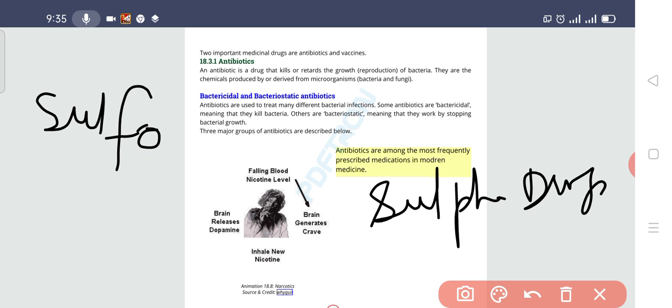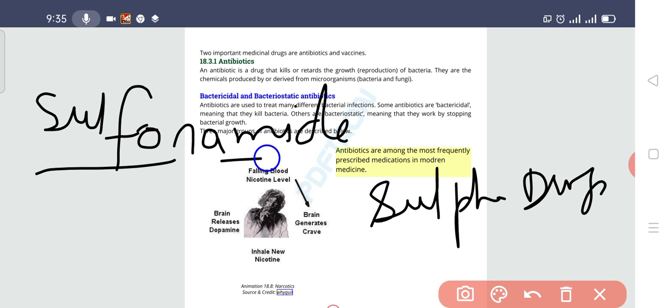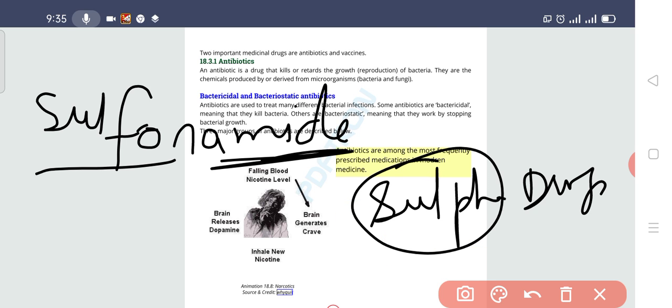What is that? Sulfonamide. So it contains the sulfur and the amide, like an amino group. What is this basically doing? This is an antibiotic which contains the sulfur group, and it is also a broad spectrum drug. And what it is doing is inhibiting the synthesis of folic acid.